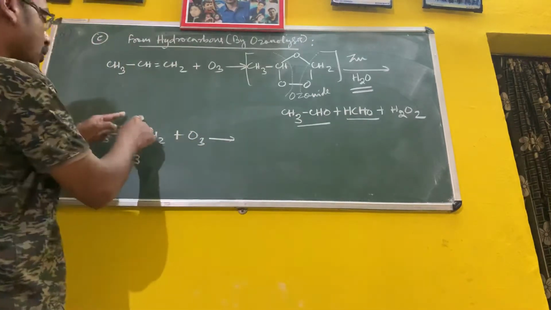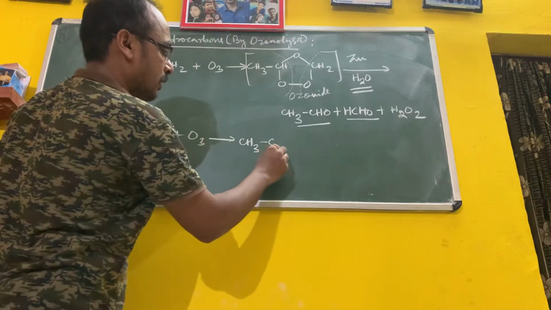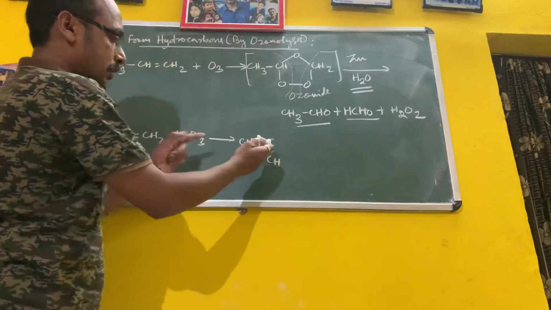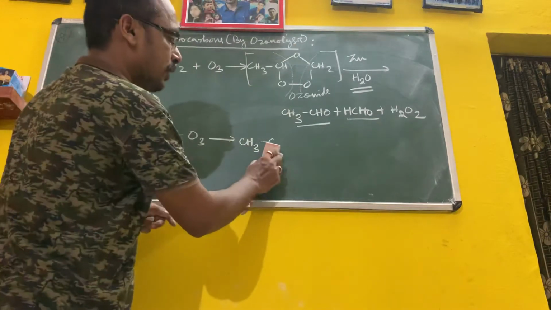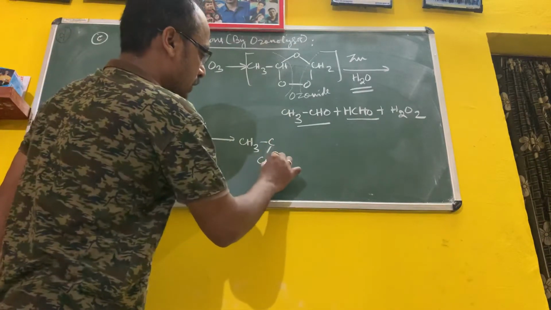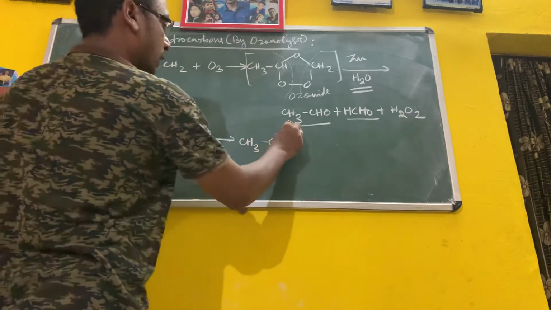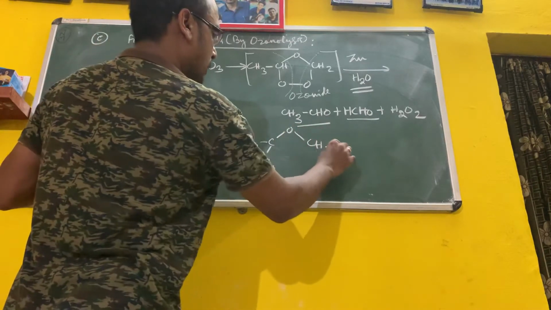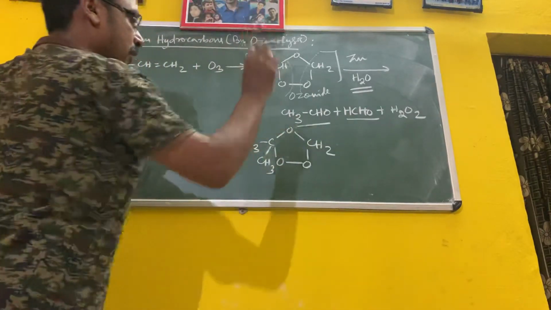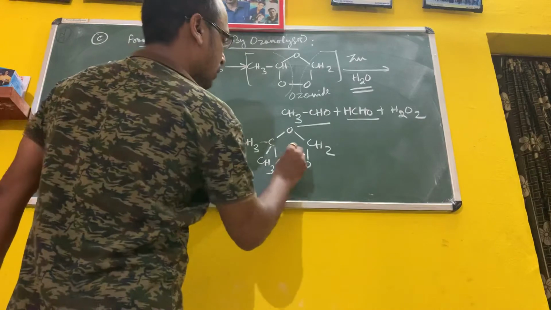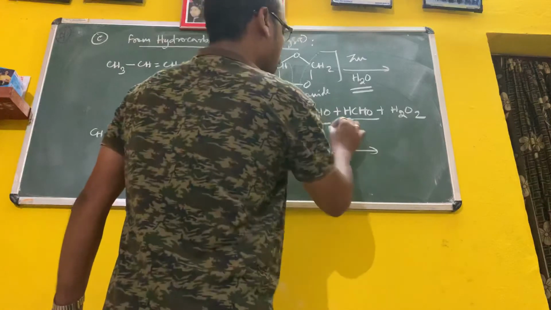Similarly, the process is the same, but the product may be different. You see the formation of ozonide here, that is CH3, CH3. You put here CH3, then this one CH3, then oxygen, CH2O, this one. Then breaking of this structure. This is your ozonide.